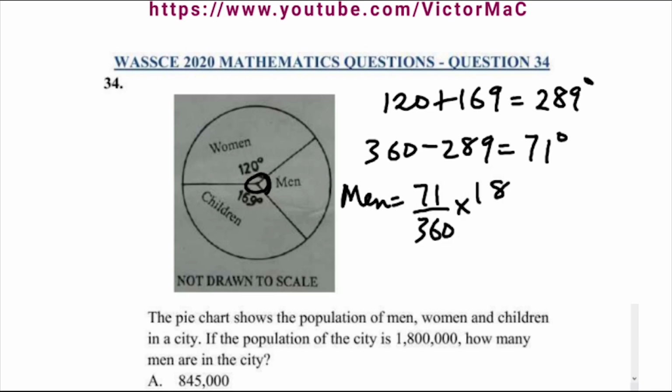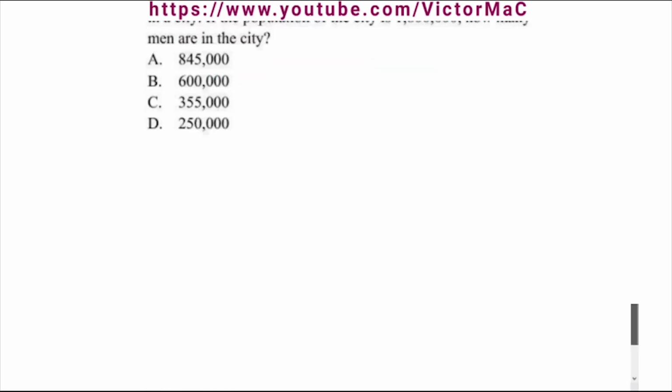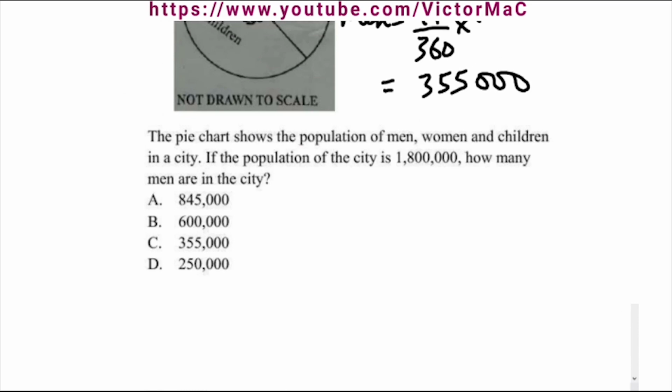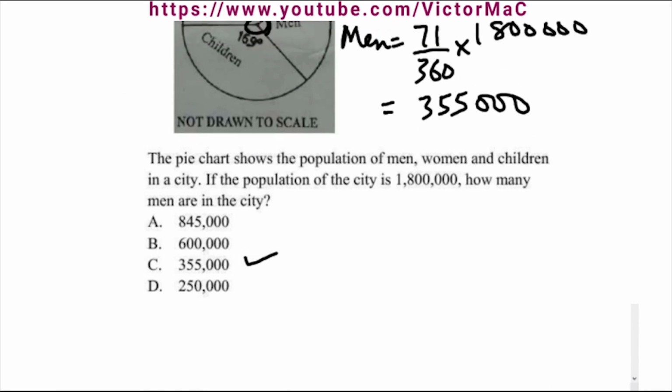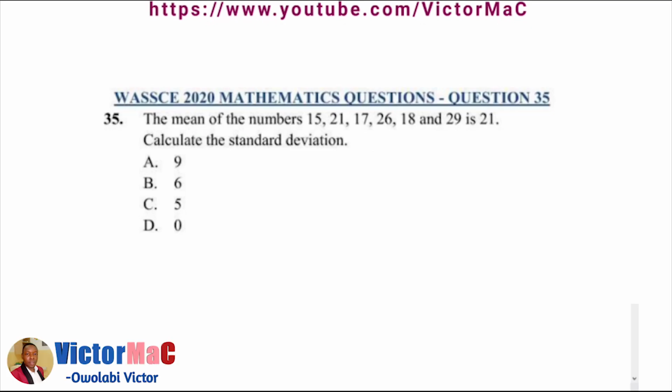So definitely the population of men in the city is 71 out of the whole of 360 times the total population in the pie chart, which is 1,800,000. Alright, when we simplify this, we're going to get our answer to be 355,000. Right? 355,000, which is option C. WASSCE 2020 mathematics question number 35.